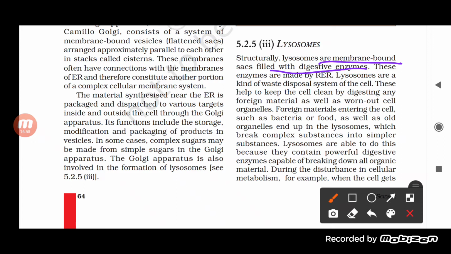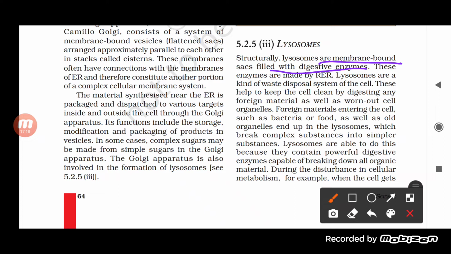First of all, it will help in removing the worn out cell organelles. Worn out means the cell organelle which is not working, the old one. How will it be cleaned? It will be dissolved with the help of the enzymes released by the lysosome, and because of that the lysosome is also called the disposal system of the cell.